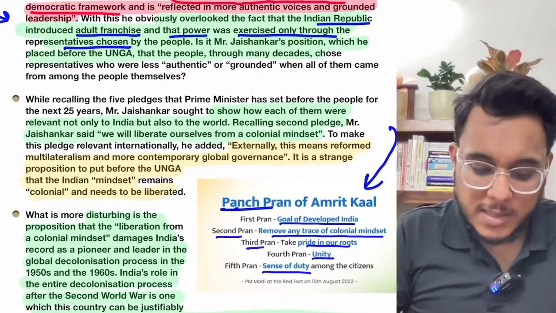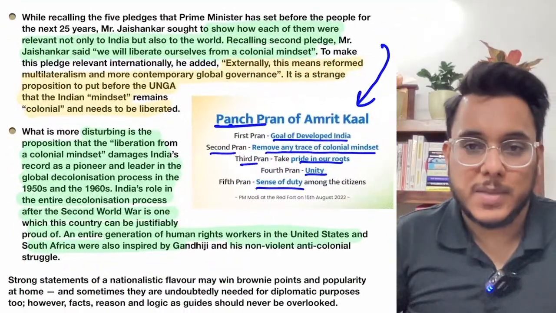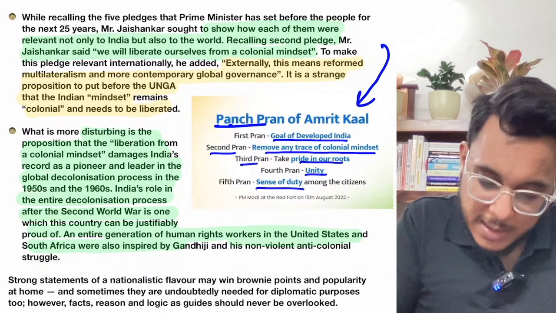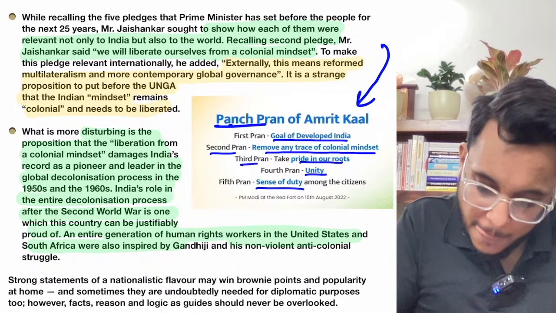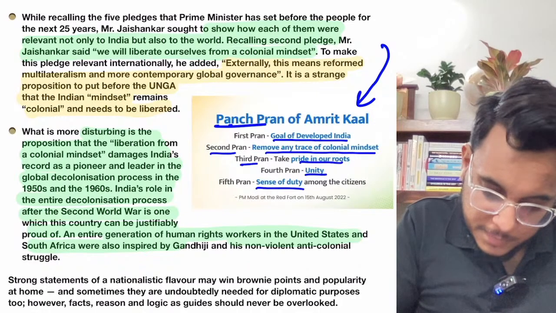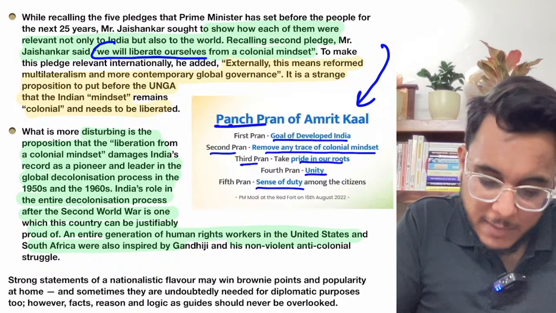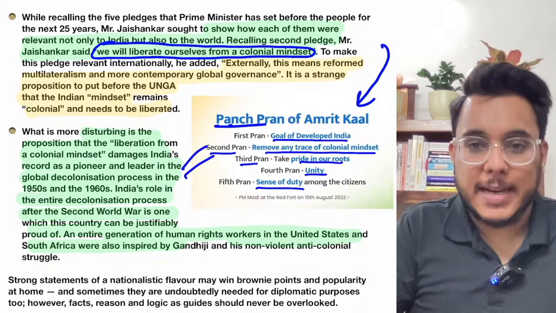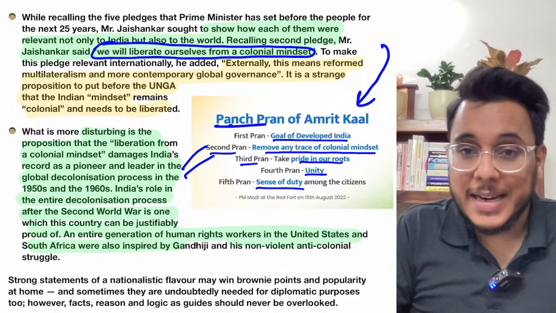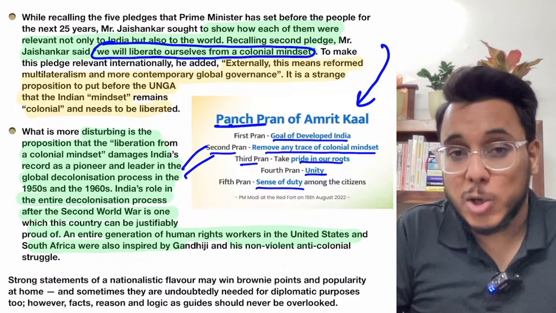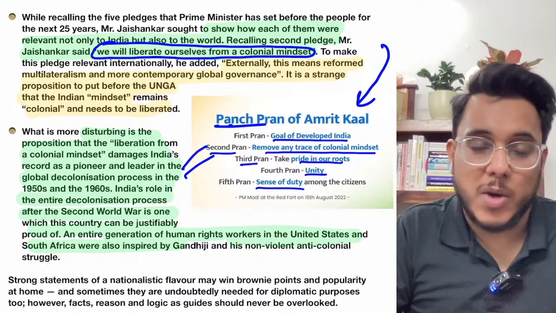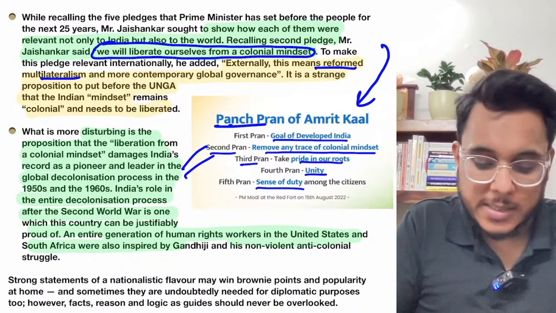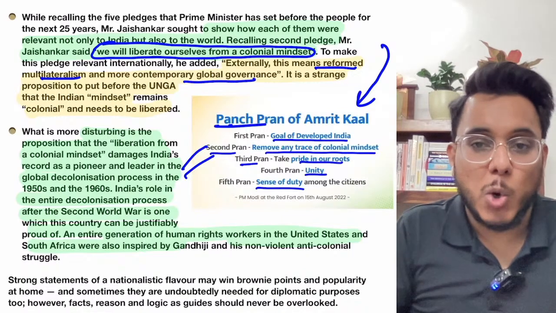Now, the Minister of External Affairs has talked about the second Pran, that is, the second promise. The Minister of External Affairs said that we will liberate ourselves from a colonial mindset. This is the second Pran that the Minister had mentioned, and he said that this promise is not relevant only to India but is relevant externally also. He said that externally it means we need to go for a reformed multilateralism. We need to go for reformed global governance.